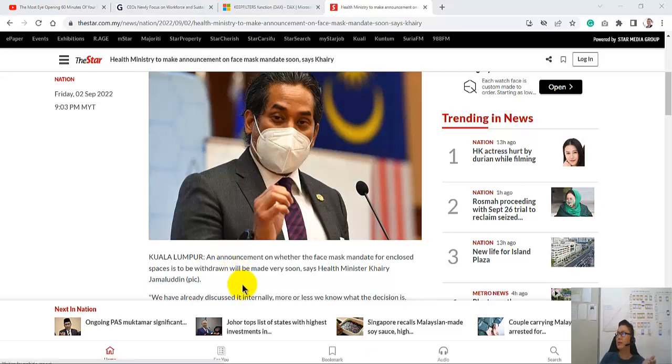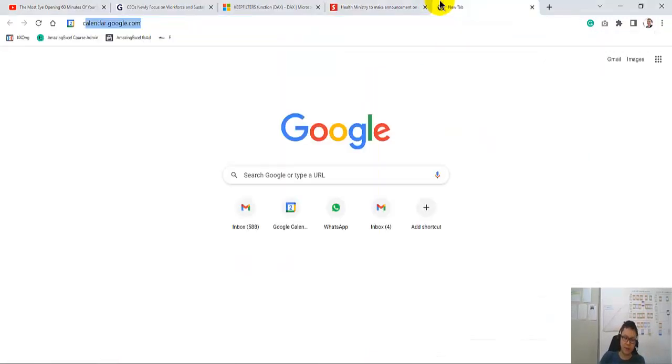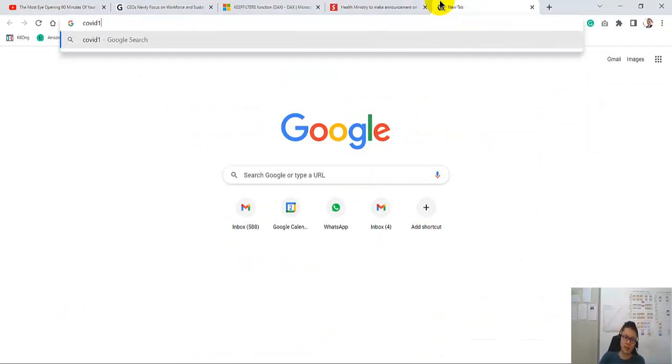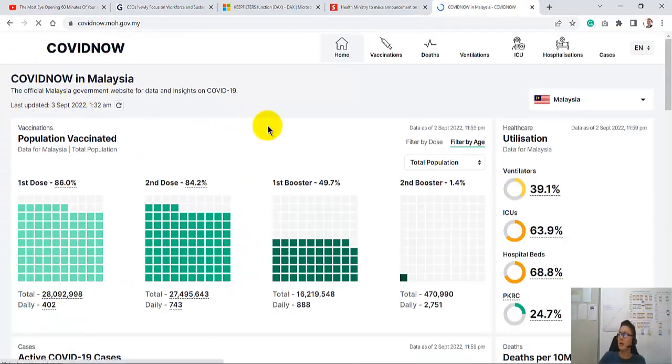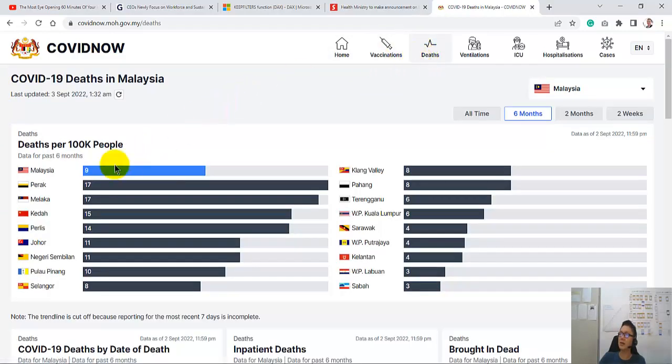Where is the data? Well, the data can come from COVID-19 Malaysia open data. Let's see if we can find it. Here, yeah, that's it. This is the one. Okay, so as you can see here, maybe look at the death cases. So we can see these 9 cases.